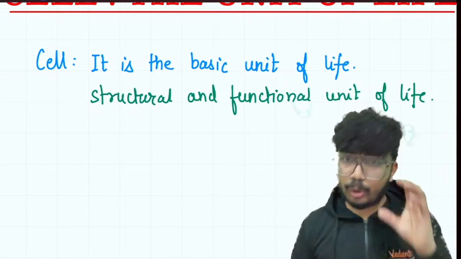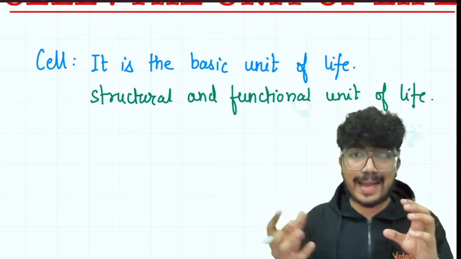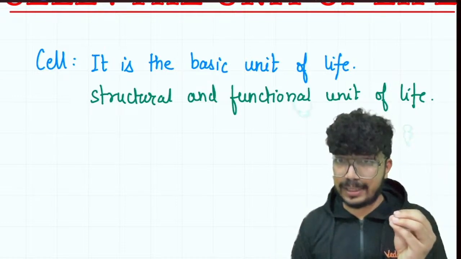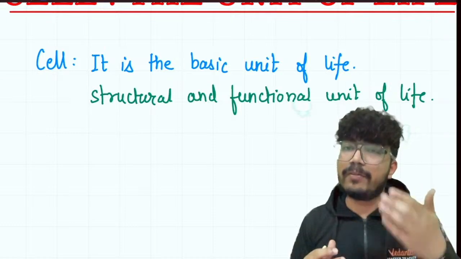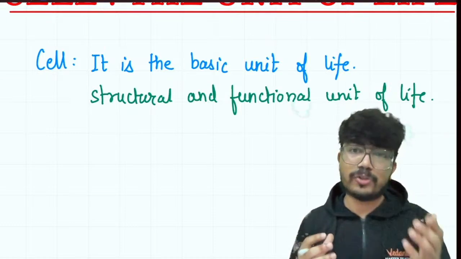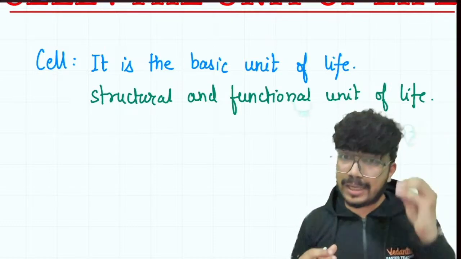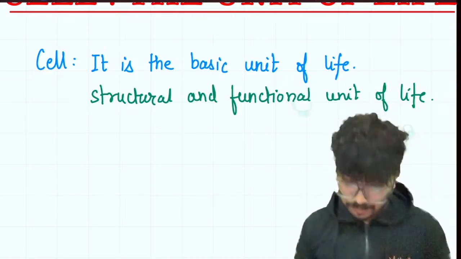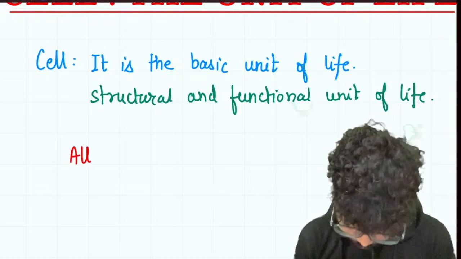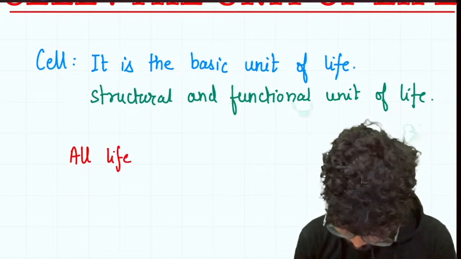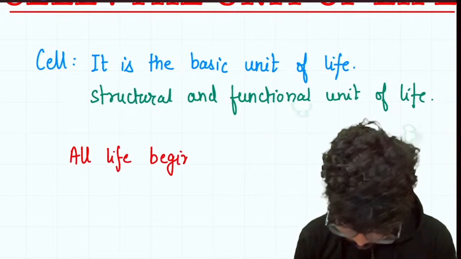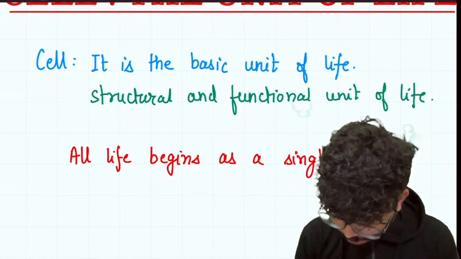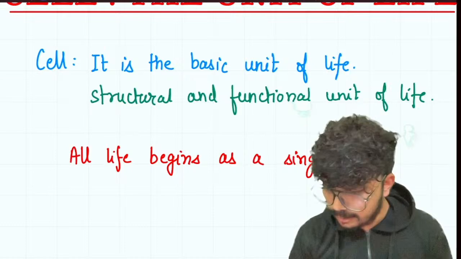During fertilization, the ovum gets fertilized by a sperm cell, now giving rise to the zygote. Zygote is a single cell entity. The zygote will further divide, it will give rise to the multicellular fetus. So eventually, the multicellular organisms, their life also starts with a single cell. So we can mention this point that all life begins as a single cell.